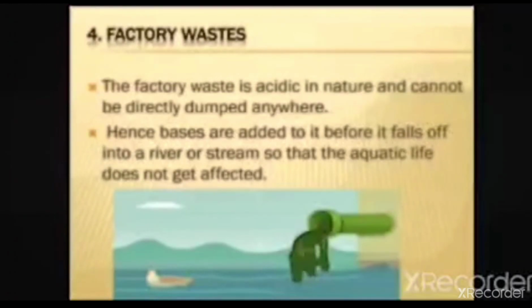That's why factory waste is neutralized by adding basic substances before it is allowed to flow into the water bodies. The factory waste is acidic in nature and cannot be directly dumped anywhere. So bases are added to it before it falls into the river or stream, so that aquatic life does not get affected.